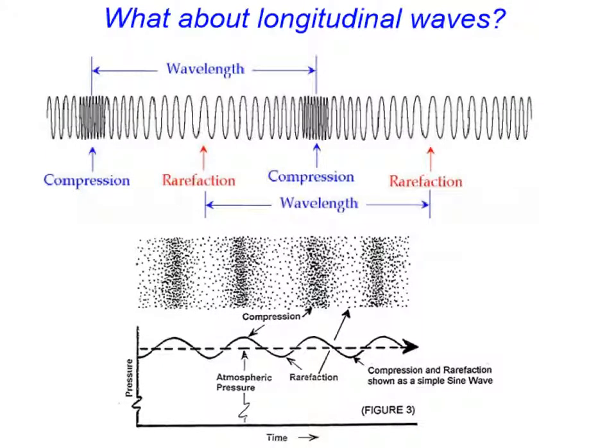So far, we've looked at interference produced by two transverse waves or transverse pulse waves. The superposition principle, though, is also valid for longitudinal waves. And when we look at longitudinal waves, just remember, here's a longitudinal wave. You have areas of compression and areas where it is spread out, called rarefaction. These are the areas of rarefaction. These are areas of compression. One wavelength would be from one point of this wave to another similar point of this wave. So this could be a wavelength, or from here to here.